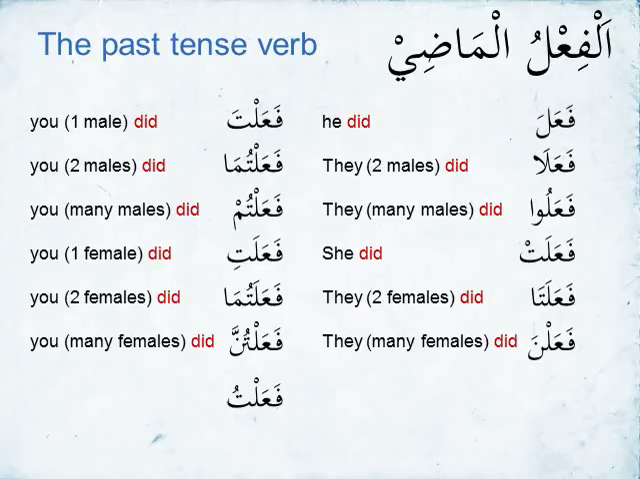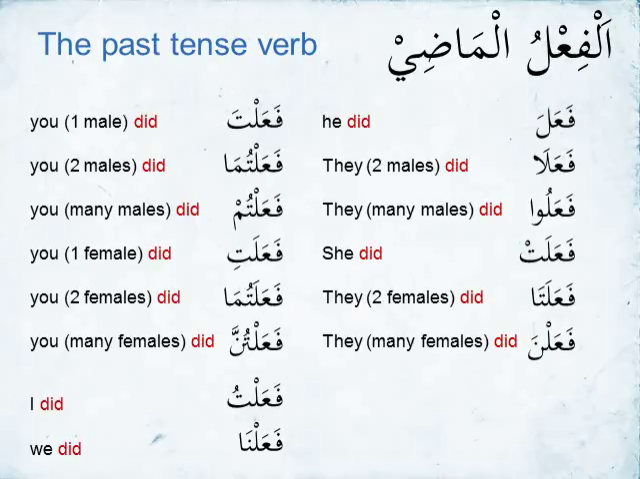Finally, we move into the first person. Fa'altu is I did. Again, the fa'ala part is going to be the did, and the tu is going to be the I. Finally, fa'alna, we did. The fa'ala part is going to be the did, and the na part is going to be the doer, the we. So the scale from the beginning, and the scale has to be memorized very, very well.